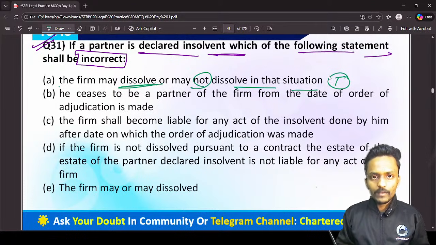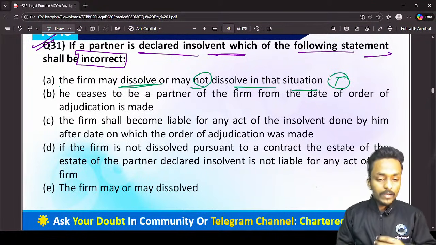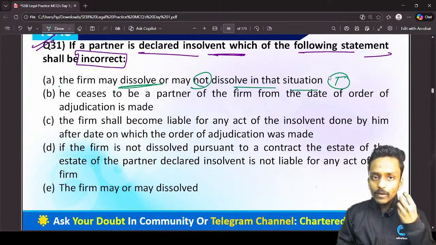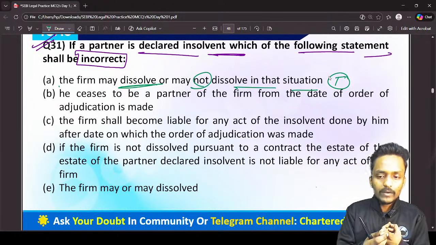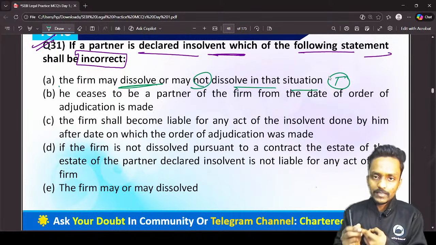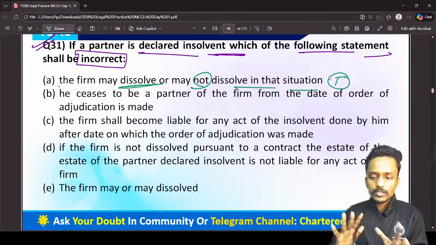So we cannot say yes, the partnership firm will definitely be dissolved. But in case when we have two partners and one partner is insolvent, can I say that the only one partner will not be able to continue the business, and in such a scenario the partnership firm is going to dissolve? Yes. So it may be dissolved, it may not be dissolved.